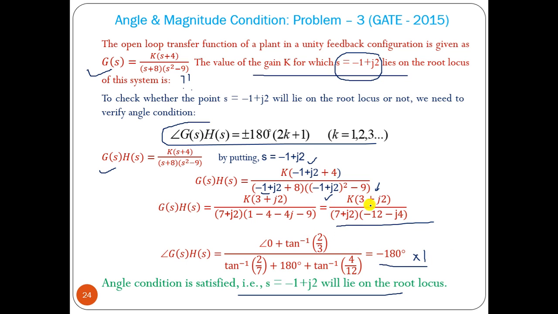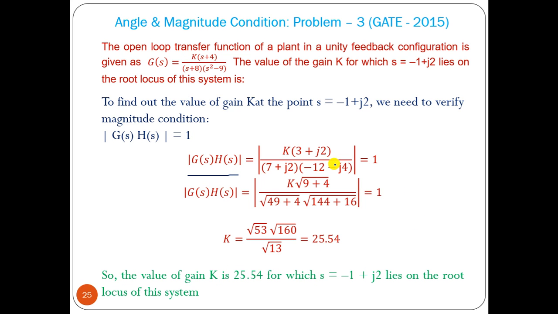Now we can find out the magnitude and make it equal to 1. So the magnitude of G(s) should be equal to 1. So we have to find out the magnitude. K plus j0 magnitude is K. This is root of 3 square plus 2 square, root of 7 square plus 2 square, then root of 12 square plus 4 square. So we can find out the value of K at s equal to that point which lies on the root locus. So this is another problem.